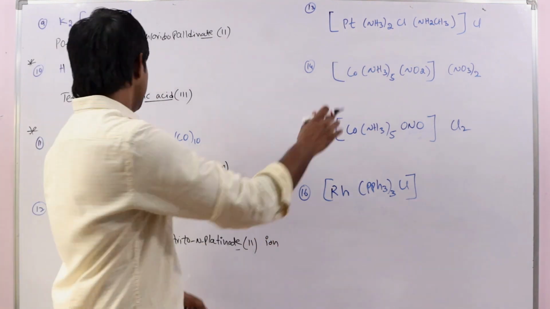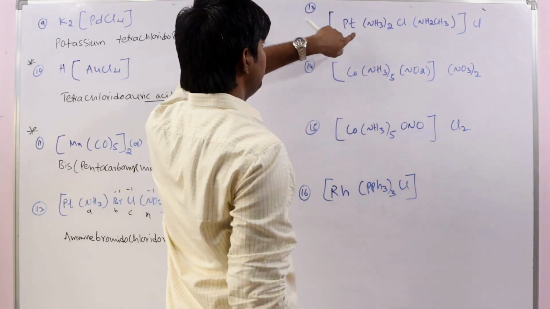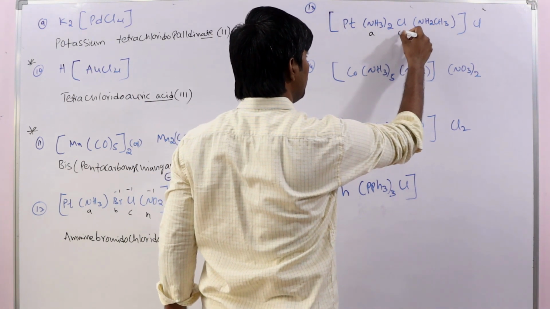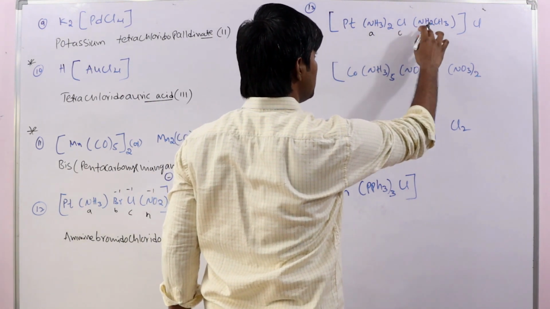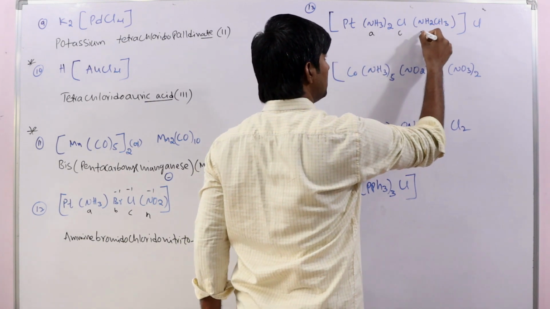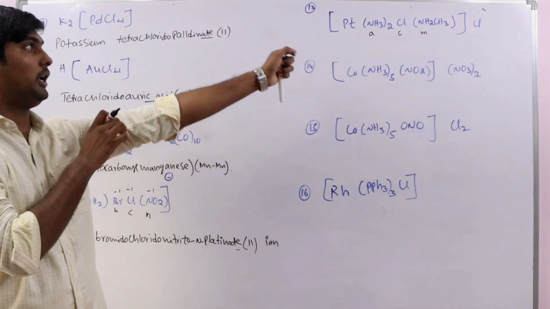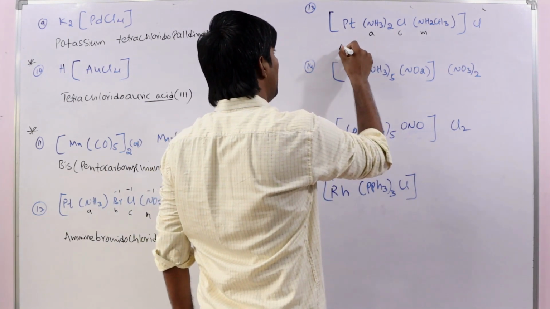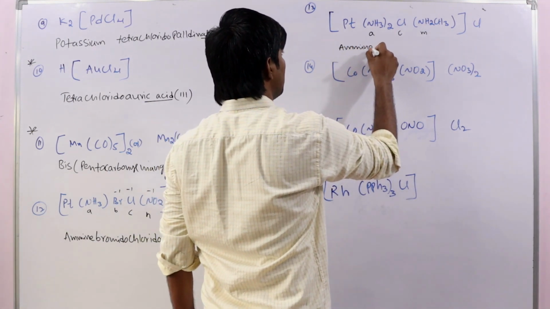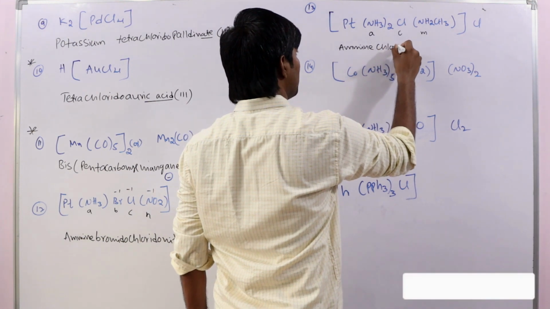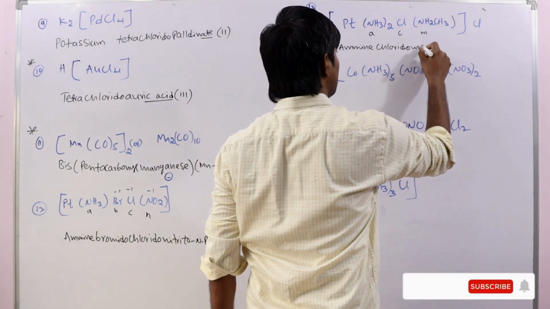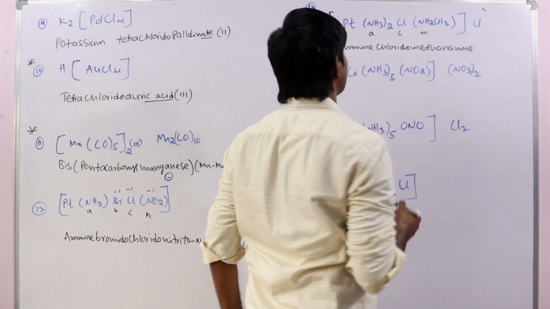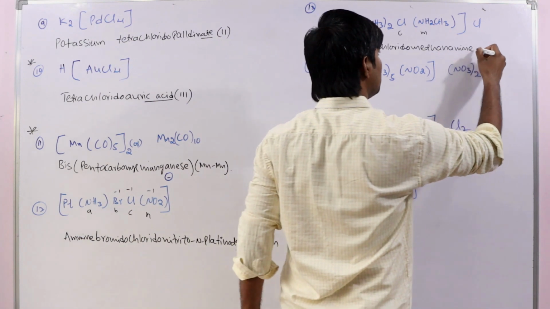Okay, next see this. Here we have 3 ligands: amine, chlorido, so this will start with C. This one is methanamine, start with M. So amine, chlorido, methanamine, platinum.